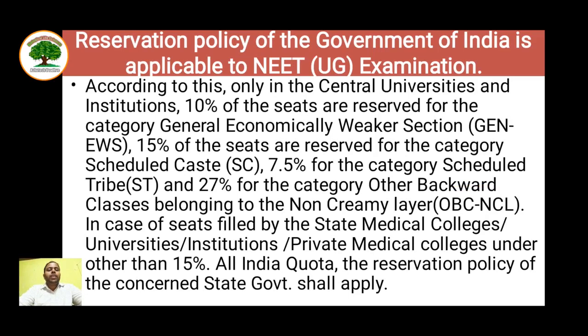According to this, only in the central universities and institutions, 10% of the seats are reserved for the general economically weaker section, that is general EWS, 15% of these seats are reserved for scheduled caste, 7.5% for scheduled tribe, and 27% for other backward classes belonging to the non-creamy layer category.